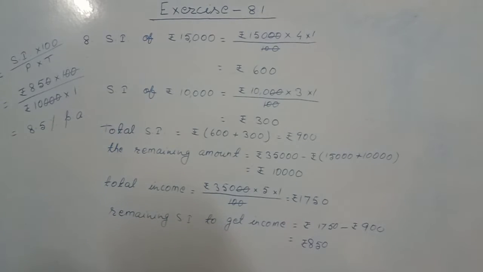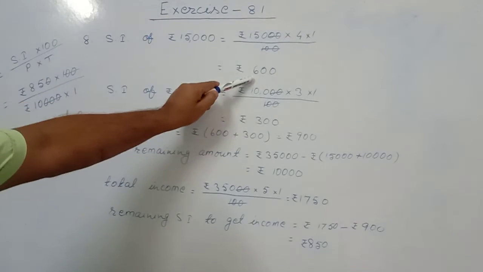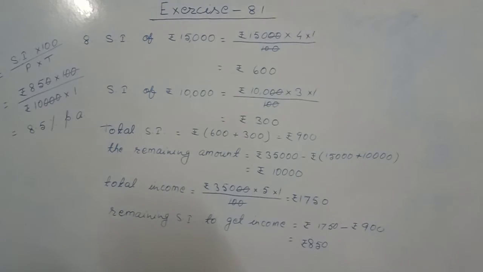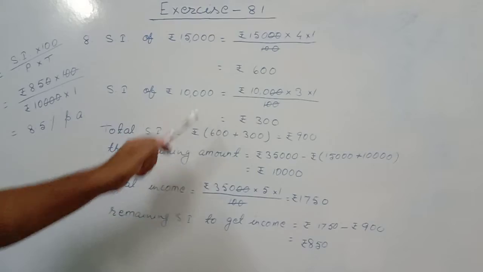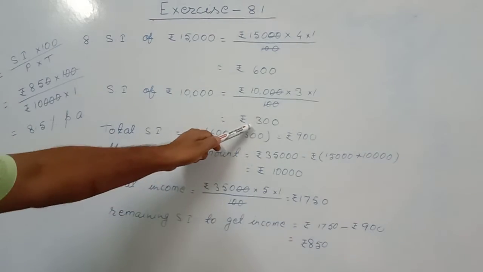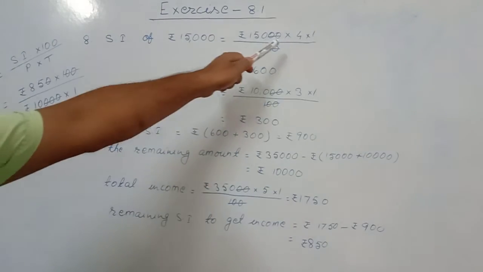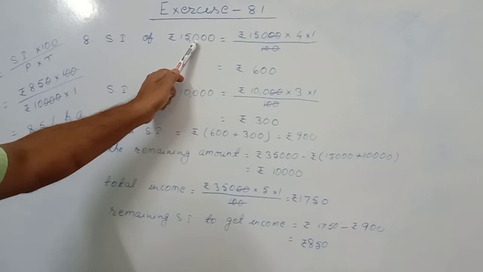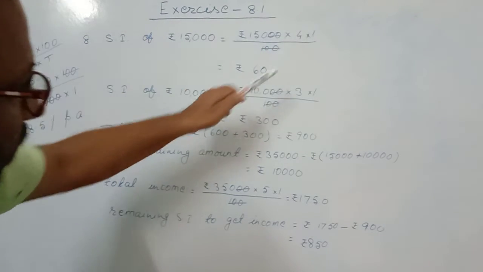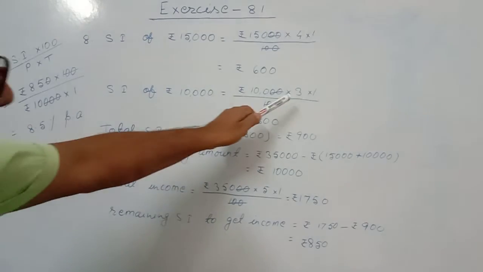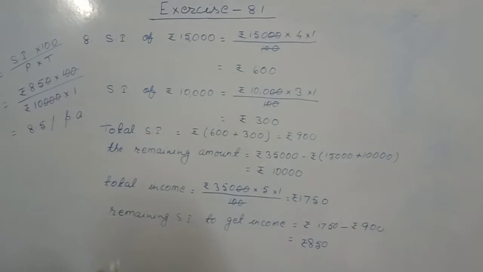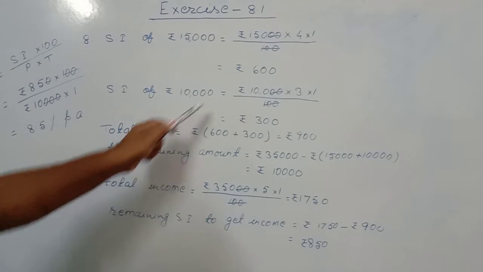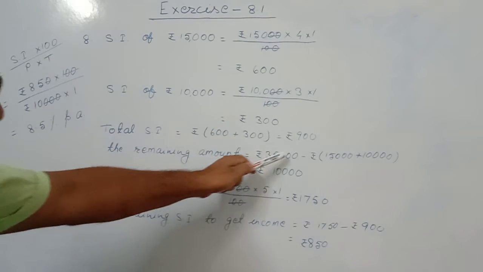First I found SI on rupees 15,000. We got 600. Secondly, I found SI on rupees 10,000. We got 300. In both, the rate of interest is different. For this 15,000, the rate of interest is 4%, and for this 10,000 the rate of interest is 3%. In this way, total SI became 600 plus 300 equal to 900.